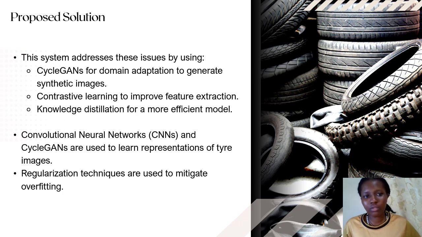In our proposed solution, we intend to use CycleGANs for domain adaptation to generate synthetic images. As you can see, we don't have paired images. Like we say, we have fake data and real data, and GANs work with a generator and a discriminator. So we are going to use CycleGANs to generate synthetic images for both defective and good tires.